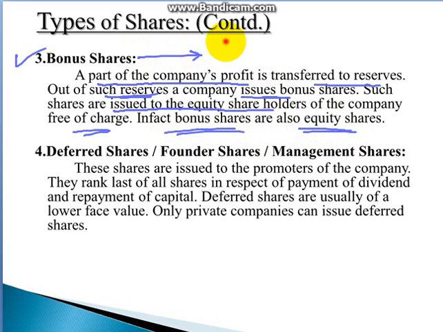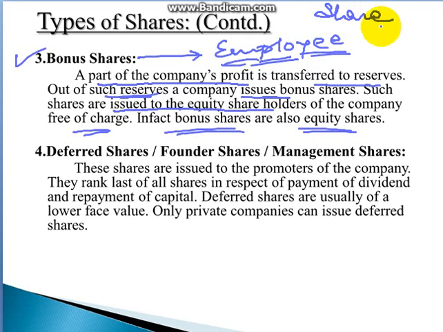Bonus shares are given to the employees also for their good work. The company, instead of giving direct money to the employees or the equity shareholders, gives more shares, that too free of cost.